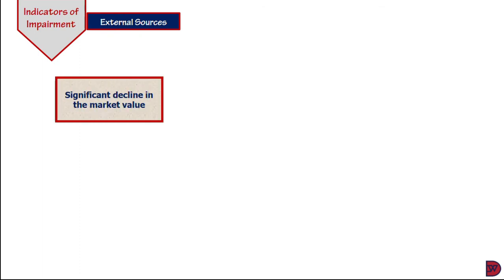Let's move on to talk about the external sources. The first of which will be a significant decline in the asset's market value, more than expected by normal use or passage of time. Now, normally the market value of the asset is known. So you pick the cost of the asset, then you strike off the accumulated depreciation from it. So ideally, you should expect what you have in your books to be what is on the market. But when there is a sharp decline in the market value of the asset or a cash generating unit, it is an indication that the asset or the cash generating unit is becoming impaired.